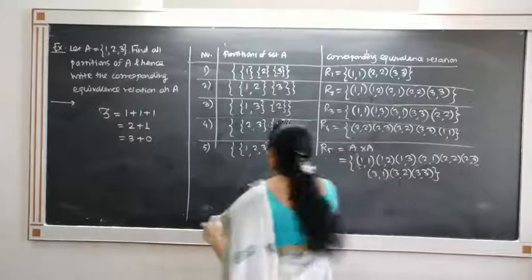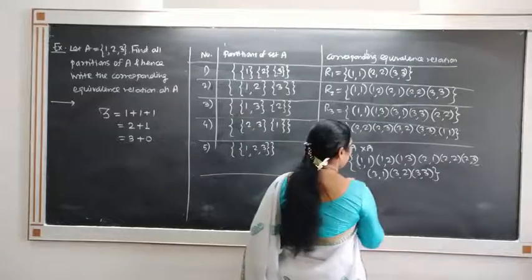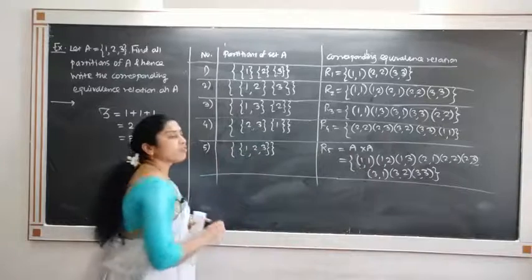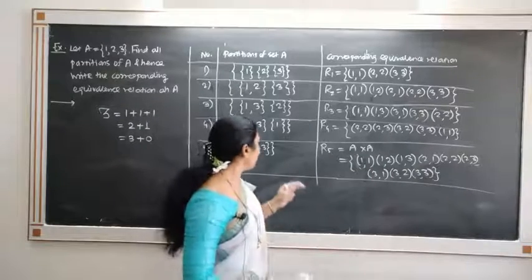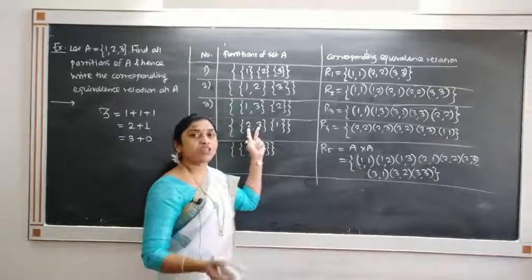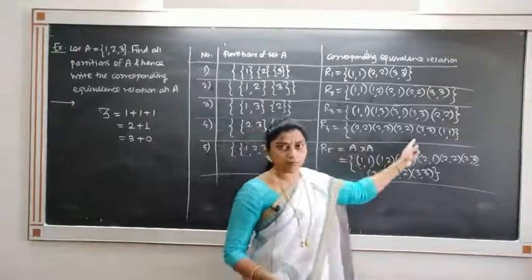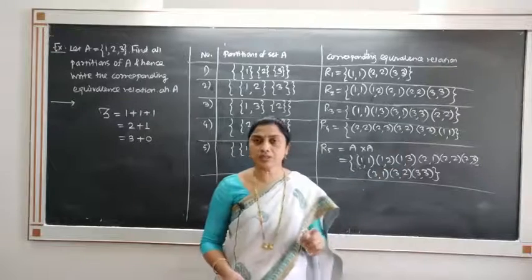So this is the corresponding equivalence relation. So there are 5 partitions and corresponding 5 equivalence relations. Observe that those elements which are in the same set are related with each other. That gives us the equivalence relation.